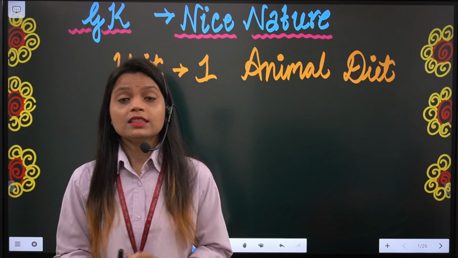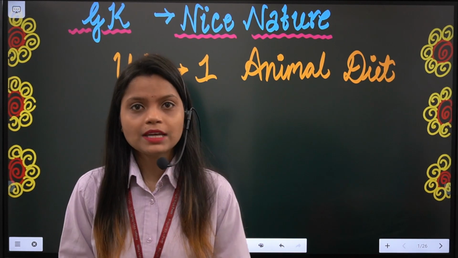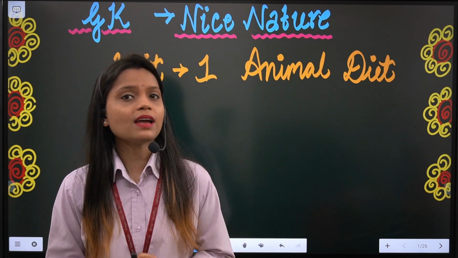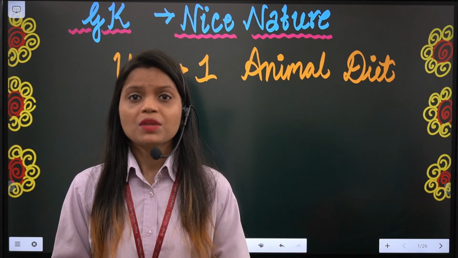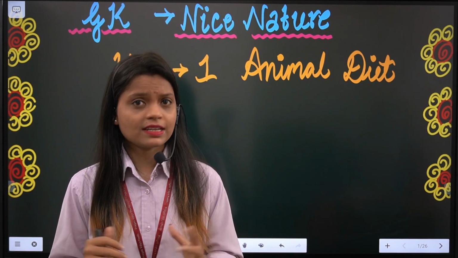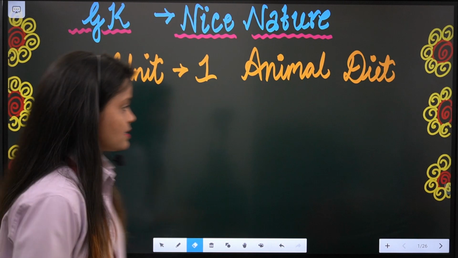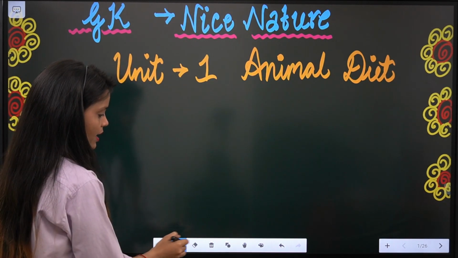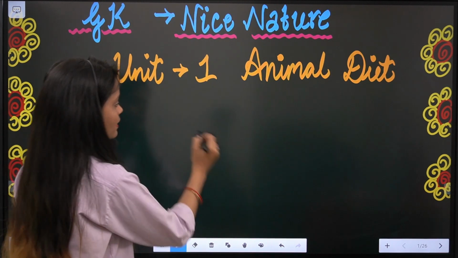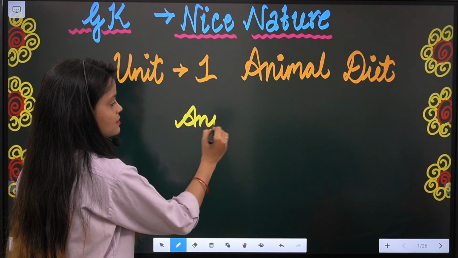You know students, there are different types of animals and all the animals have their different eating habits. Can you categorize them? So let's start. As we can see, let's write animals.